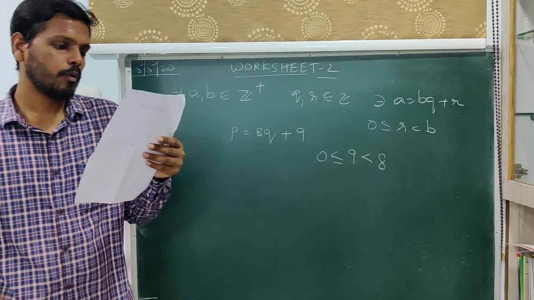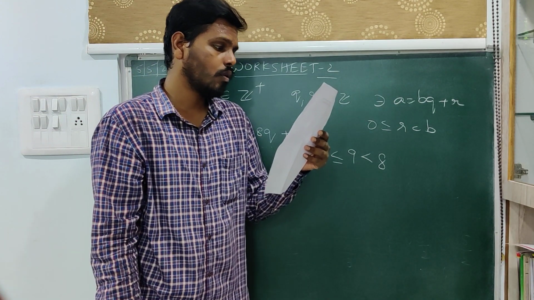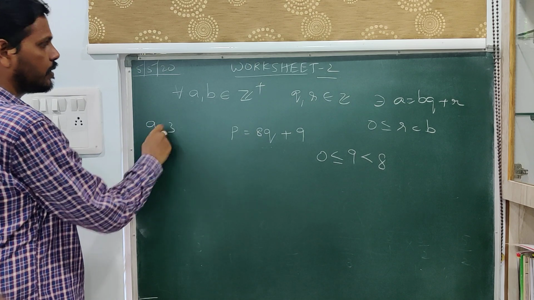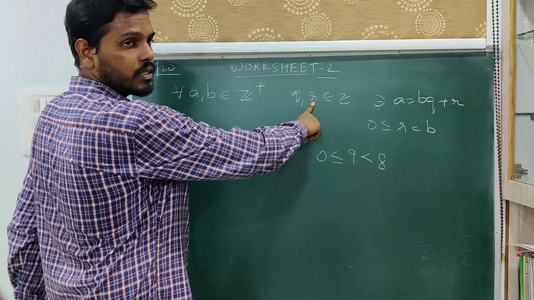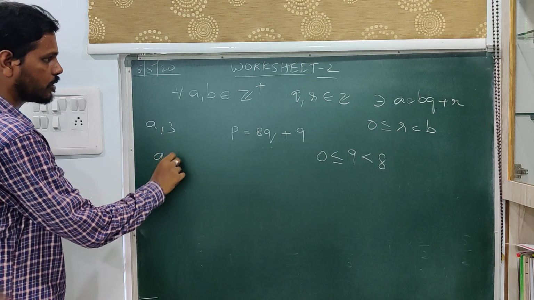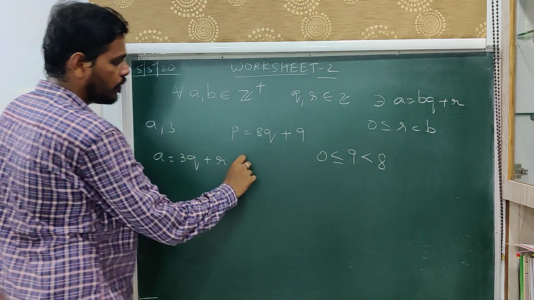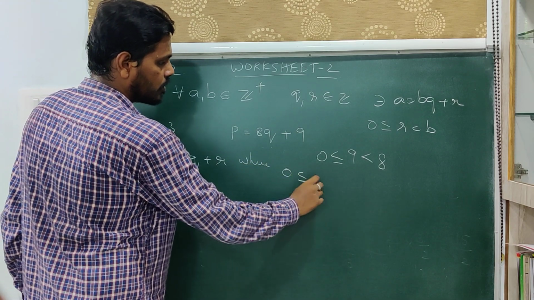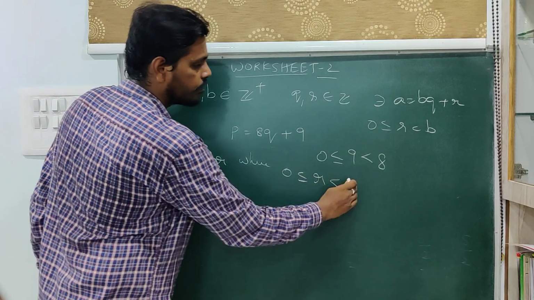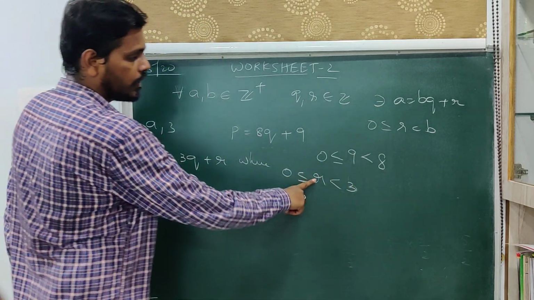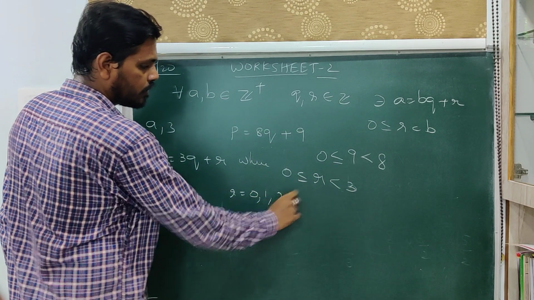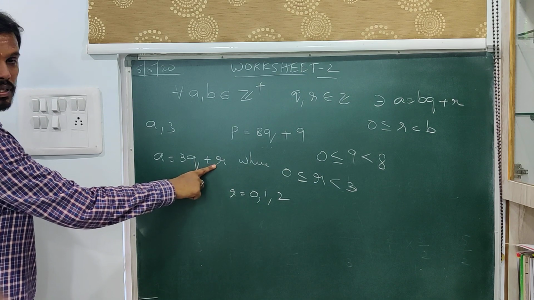Next, given two positive integers a and 3, what are the possible expressions for a? For any two positive integers a and 3, we always arrive at two integers q and r in such a way that a is equal to bq plus r. That is, a is equal to 3q plus r, where 0 is less than or equal to r less than 3, because here b is 3. When r is less than 3, the possible values of r are 0, 1, 2.